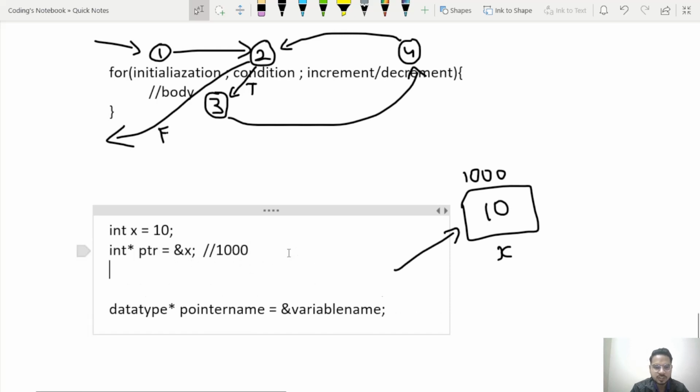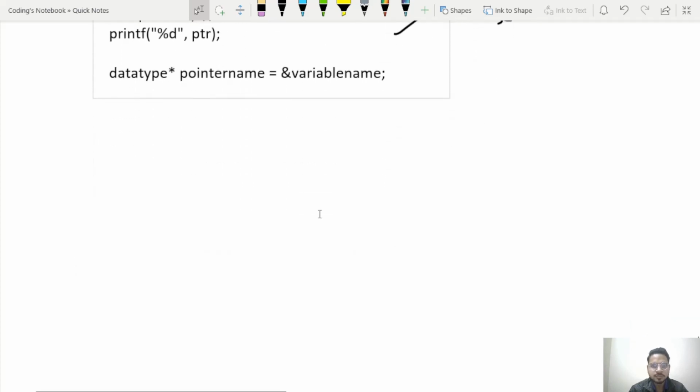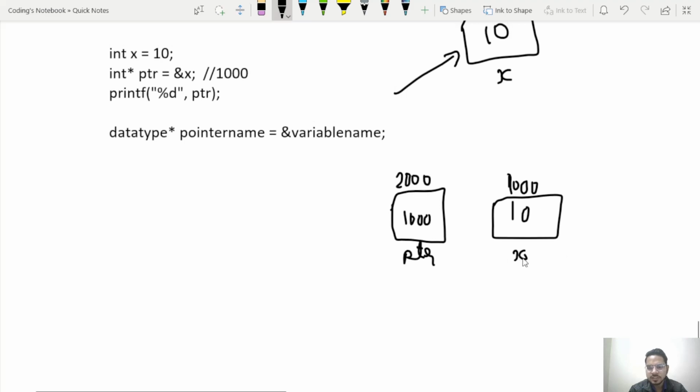Now I can use this ptr to get the address. Let's say I want to print the address, so I can print like this. So now this ptr will give me the address of this x. Okay, let's try one more time. x is my integer variable whose value is 10, and let's say the address of x is 1000. ptr is my pointer variable whose value is 1000, which is the address of x, but it must have its own address also. Let's say the address of ptr is 2000.